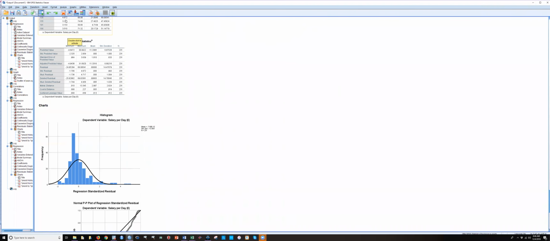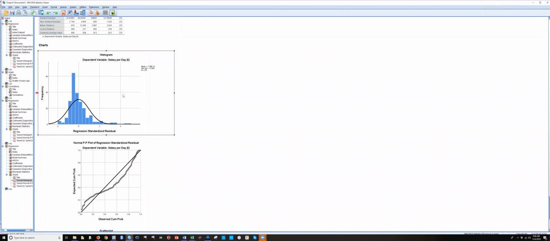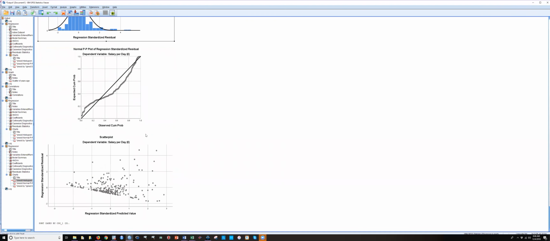But you can already kind of see that there are some outliers. And that's what this tells us also. This is the residual, standardized residual. And you can see that there are some residuals that are way out here. And this is a little alarming. This tells us that the model is not predicting salary very well. This is the predicted and observed residual plot.